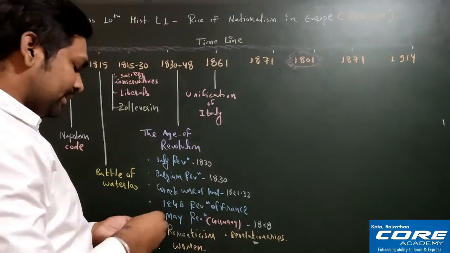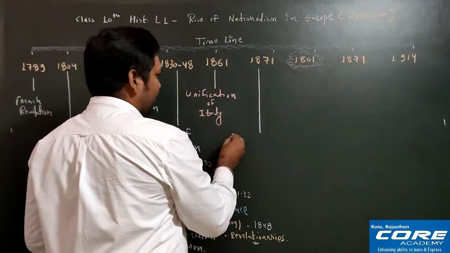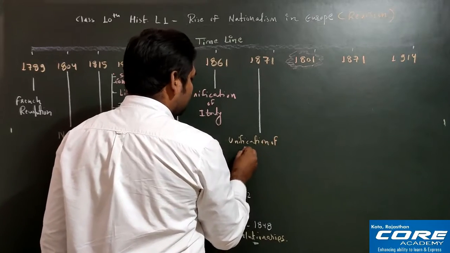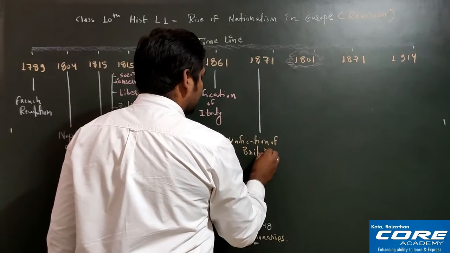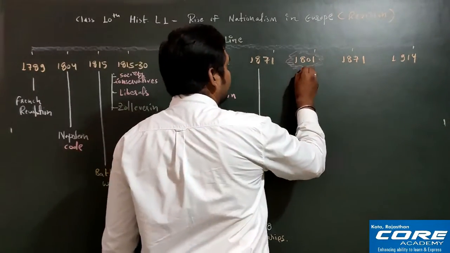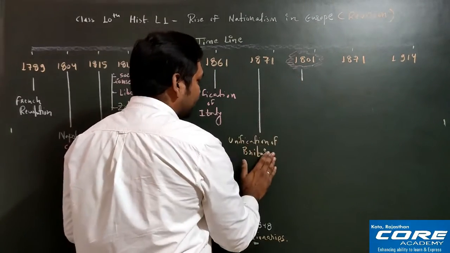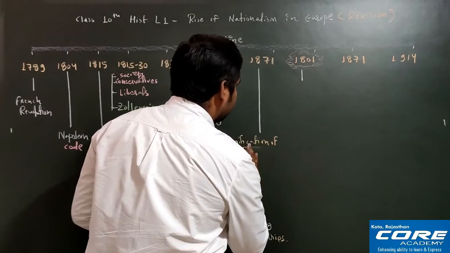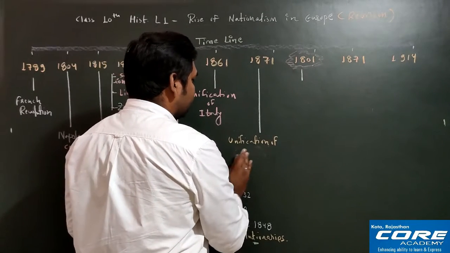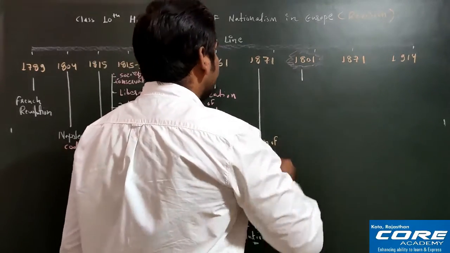Then 1871 we will discuss one more country, that is unification of Britain. After that we have 1801, where we will discuss unification of, here we will have unification of Britain, and here we will have unification of Germany. Please correct it everyone. Unification of Germany will come here, and here we will have unification of Britain.